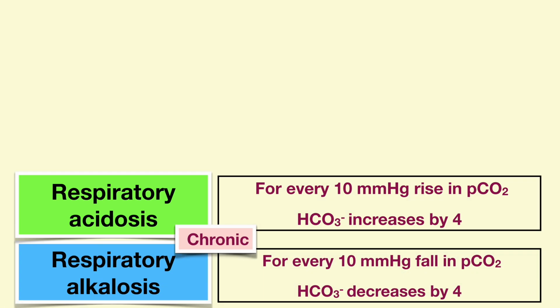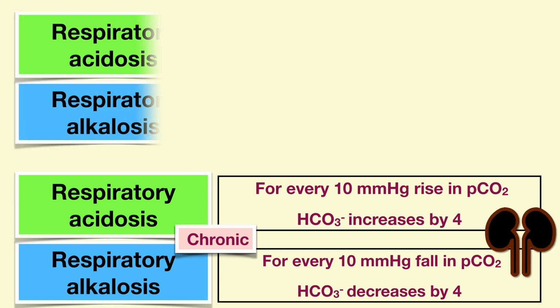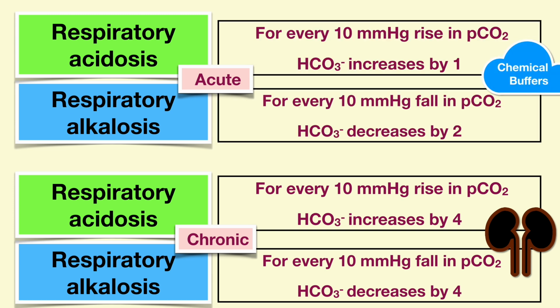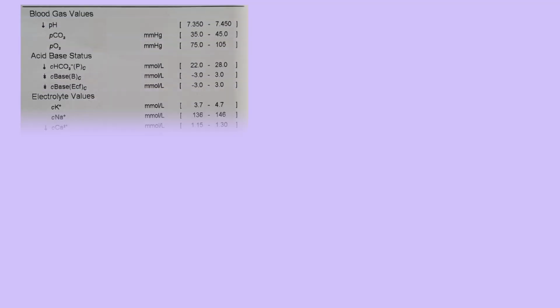For chronic respiratory problems, the compensation is 4:10 because chronic means that kidneys have entered, and kidneys are much more efficient. But for acute, the compensation relies mainly on chemical buffers, which are more efficient at decreasing bicarb. So there we have a ratio of 2:10, but for increasing bicarb, they can only manage up to 1:10. So now you understand that for every disorder, you can apply the formula to rule out if there is a mixed disorder. Now suppose you were handed this ABG.